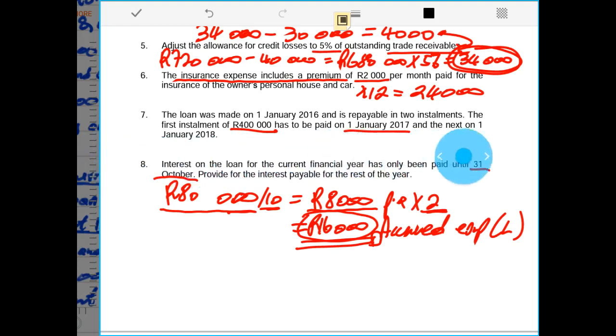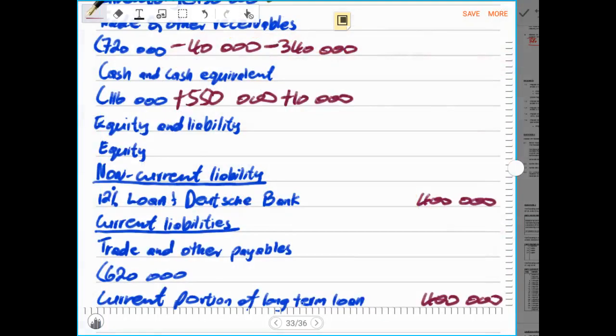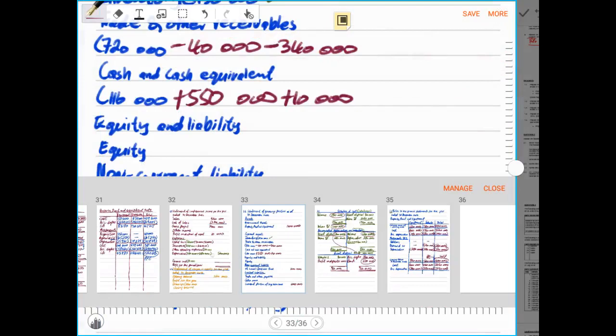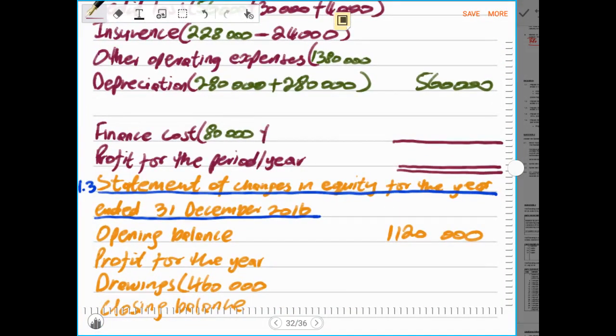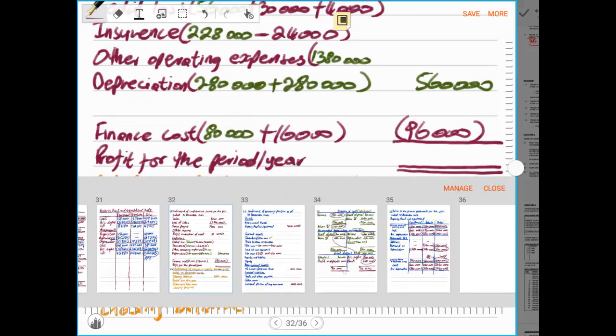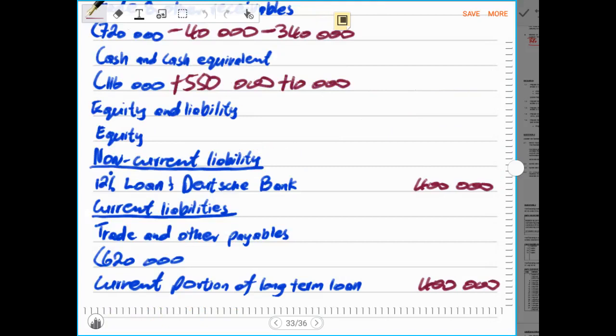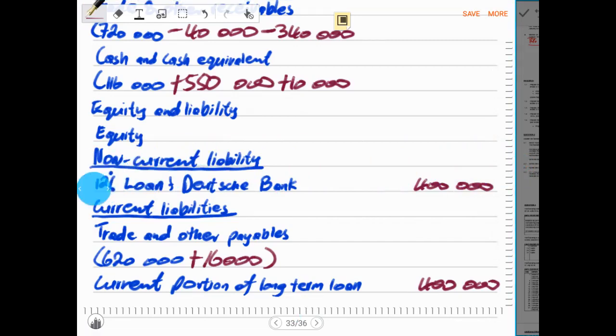So now we go straight to our income statement, then after that we go to our statement of financial position. Under our income statement, we go under the finance cost. We say plus 16,000 rands, and that will give us 96,000 rands. Then we go to the statement of financial position, and under our trade and other payables, we record 16,000 rands, which is the accrued portion of the interest on a loan.